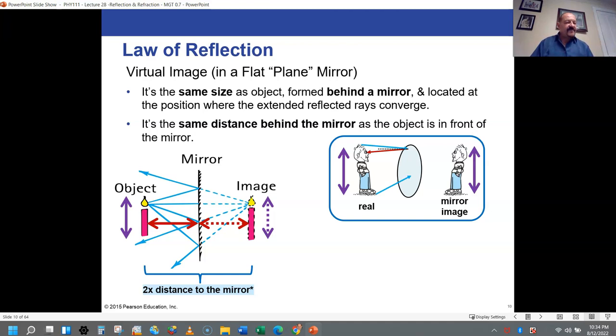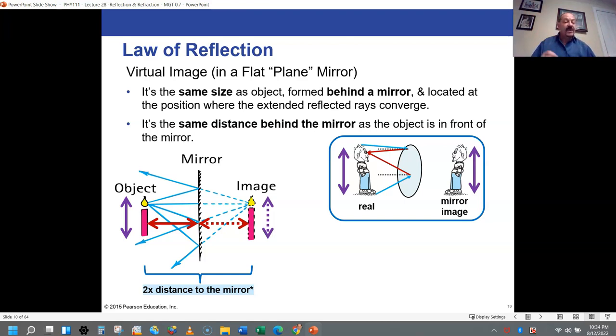And the light that came from the bottom of your shoes might also hit your eyes, and that will have the same incidence angle as it does reflection angle. So you have these two lines of light, the two red lines, that reach your eye from the bottom of your body and from the top of your body. But your brain doesn't know that light bounced off the mirror to reach your eye. It doesn't know that light may have curved before or bounced off.